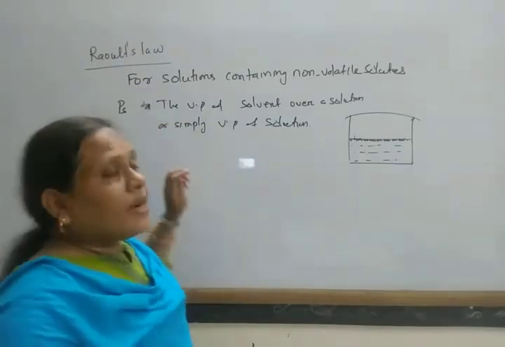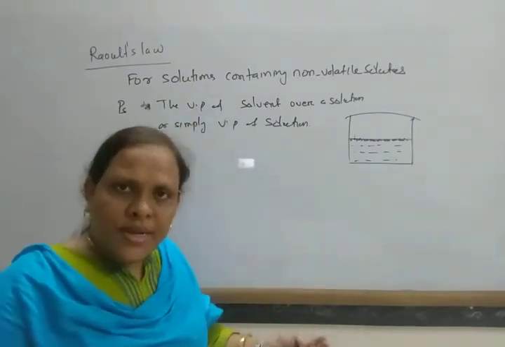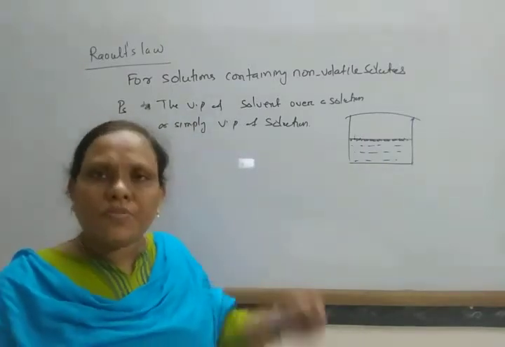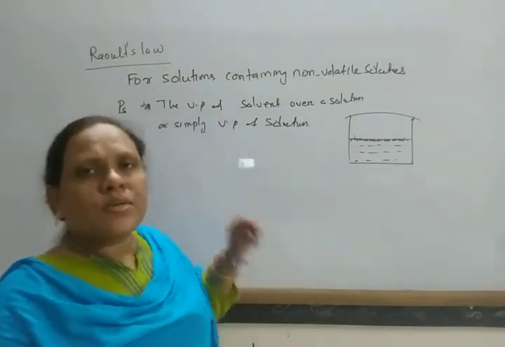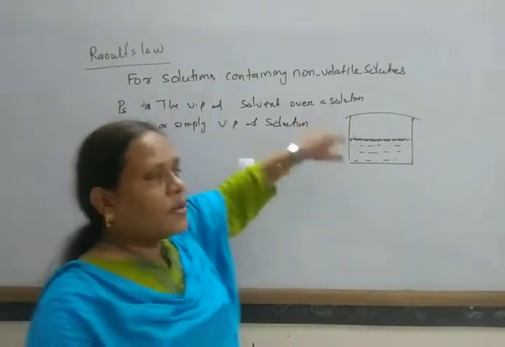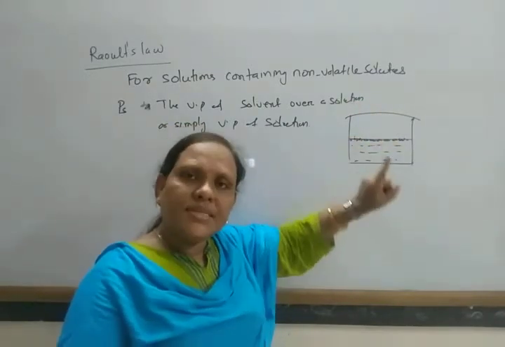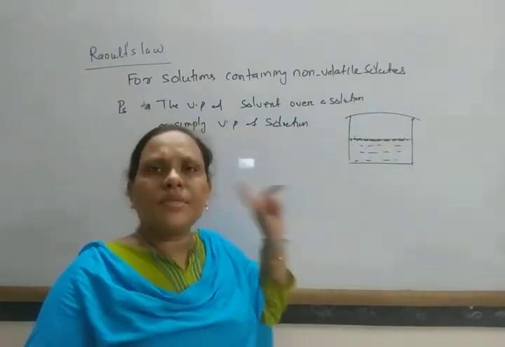Then what is Raoult's law? As stated earlier, the vapor pressure of a component is directly proportional to the mole fraction of that component. Suppose that component is the solvent; only the solvent is converted into gaseous form. Then the vapor pressure of the solution is only the vapor pressure of the solvent.